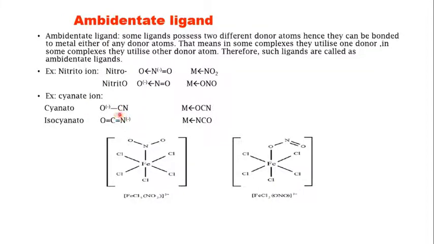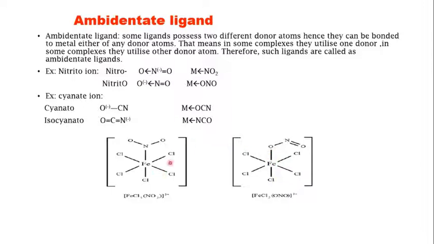One is OCN minus, cyanate, where it can bond through oxygen, and isocyanate, where the ligand can bond to the metal center through nitrogen. So consider this example as shown below, where NO2 has been used as a ligand, where in the first complex it is bonded with the nitrogen center, while in the second one it is bonded with the oxygen center.